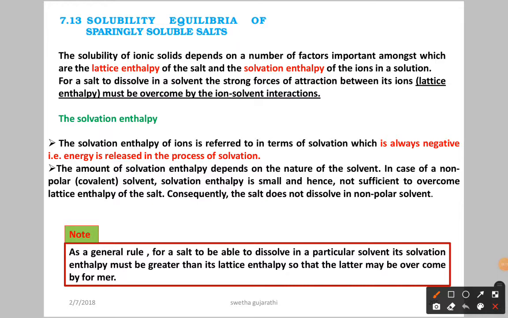So it depends on two factors, already discussed. Now what is our heading here? Sparingly soluble salts. Here we discussed how a salt can be dissolved in a solvent, with two factors.